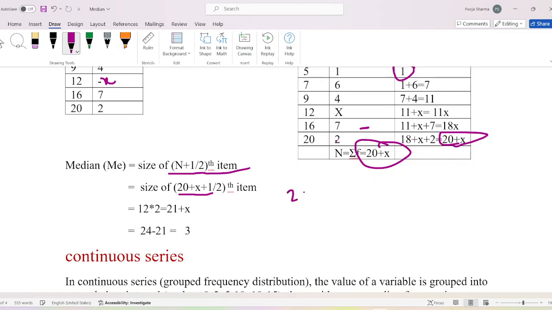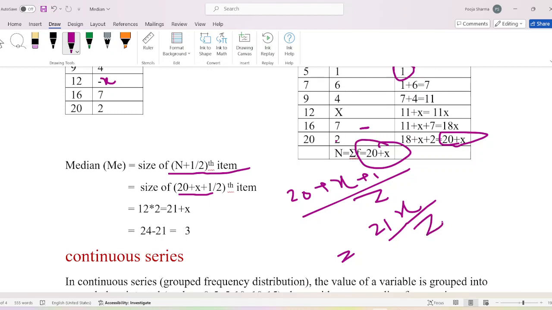That is (21 plus x) divided by 2. The median value was 12.